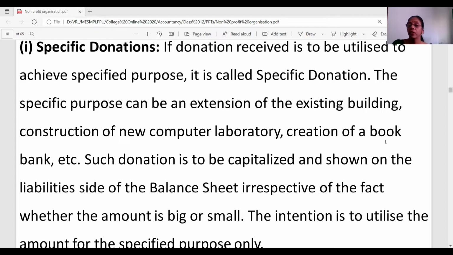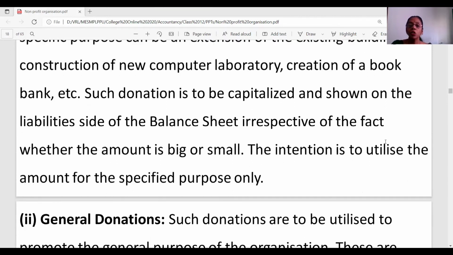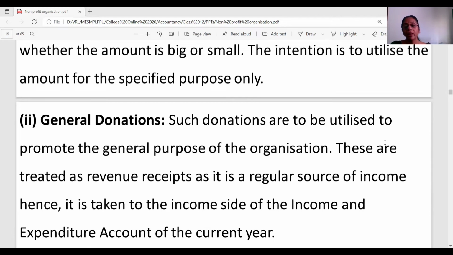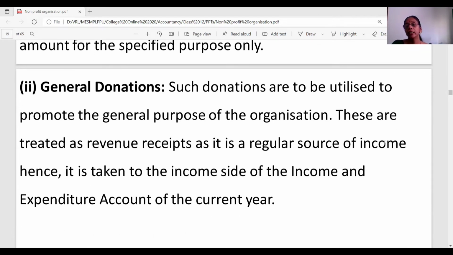So then we call it as specific donations. And when it comes to general donations, the purpose is not mentioned over here. So naturally, for any purpose the NPO will be able to use this donation money. Now, when it comes to treatment, specific donations, whether they are small or large money-wise, should be treated compulsorily as a capital item, which means that specific donations are always moved into the balance sheet.